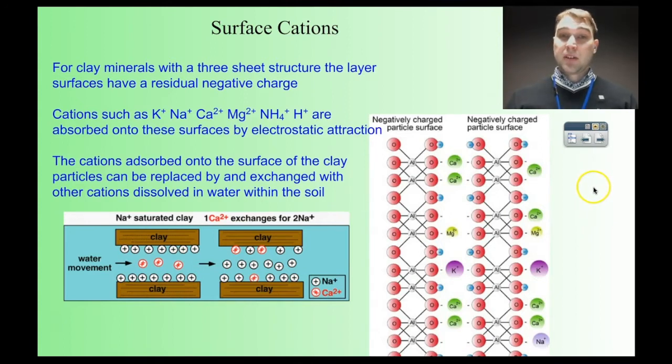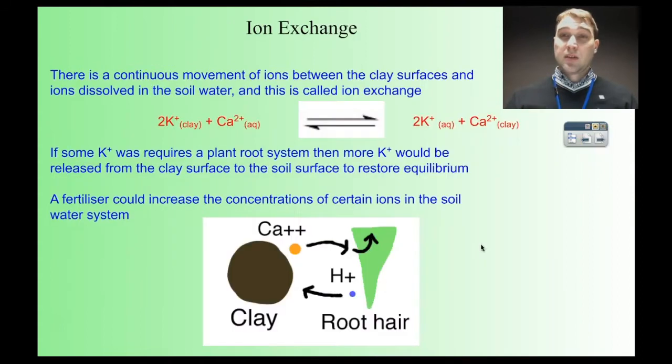This is important because plants can use these ions from the clay. So if there's a lot of water in the clay, the plants take up the ions from the surface of the soil, so the plants can absorb those ions, and that's important. This is called ion exchange. So there's a continuous movement of ions between the soil and the plants and the soil water.